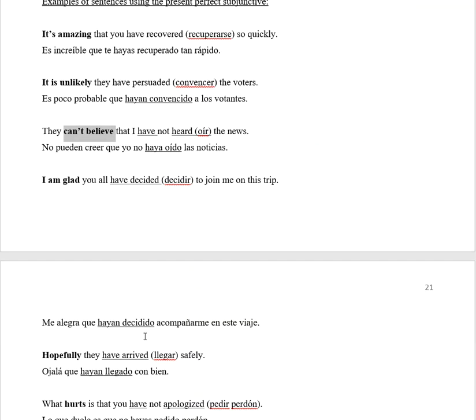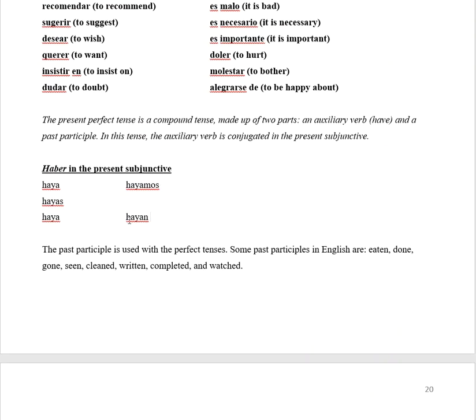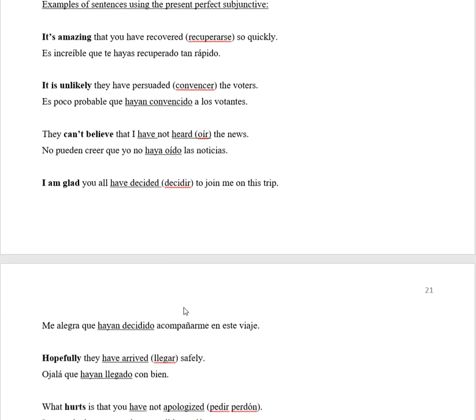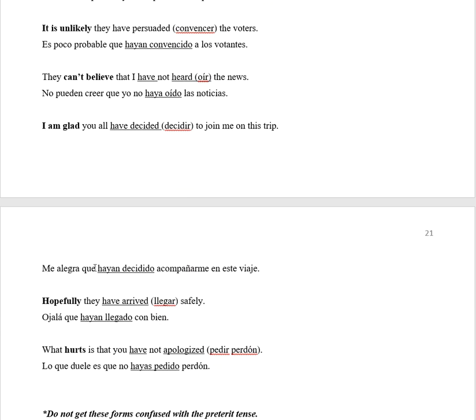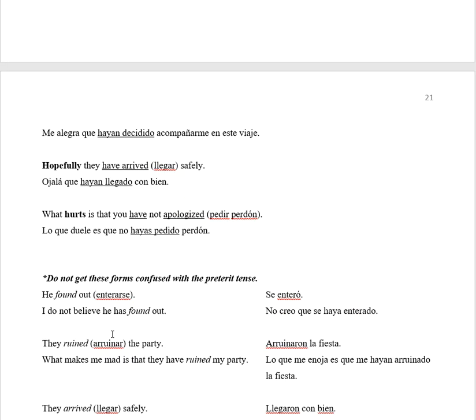I am glad you all have decided to join me on this trip. To decide is decidir, which would be decidido, and you all is the hayan, third person plural there. So I am glad you all have decided to join me on this trip. Me alegra que hayan decidido acompañarme en este viaje. Hopefully, subjunctive trigger, they have arrived safely. To arrive is llegar, so that would be llegado. Hopefully they have arrived safely. Ojalá que hayan llegado con bien.